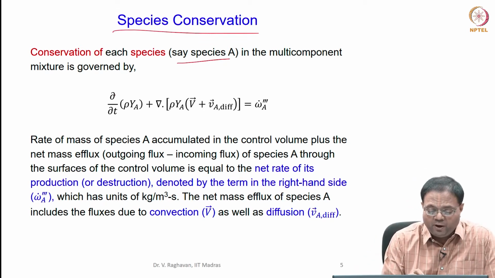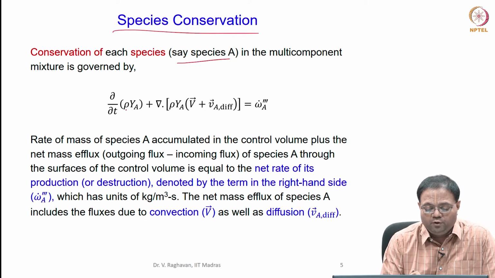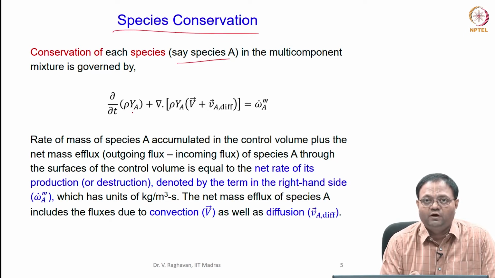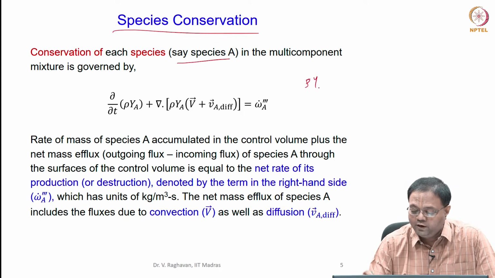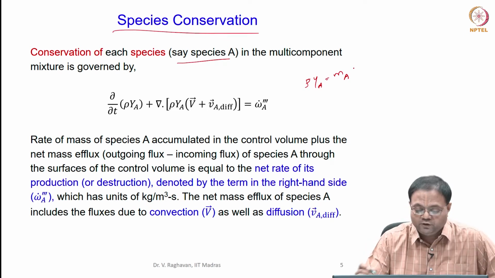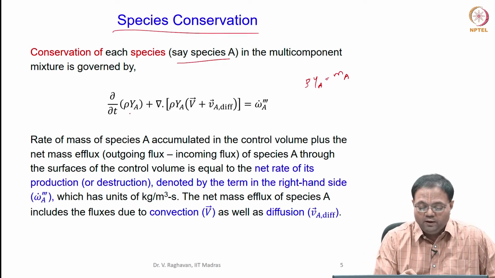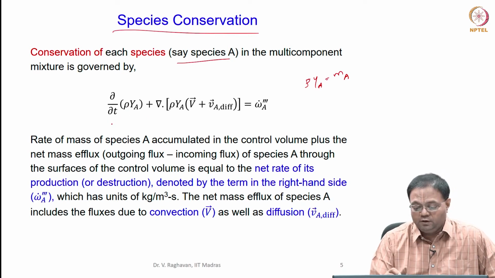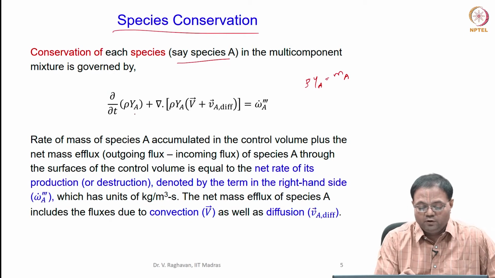This is written as the partial derivative of the quantity rho Ya, where rho is the mixture density and Ya is the mass fraction of the species. So, rho into Ya will be equal to the mass of the species A per unit volume, and this term is the rate of change of that mass with time.